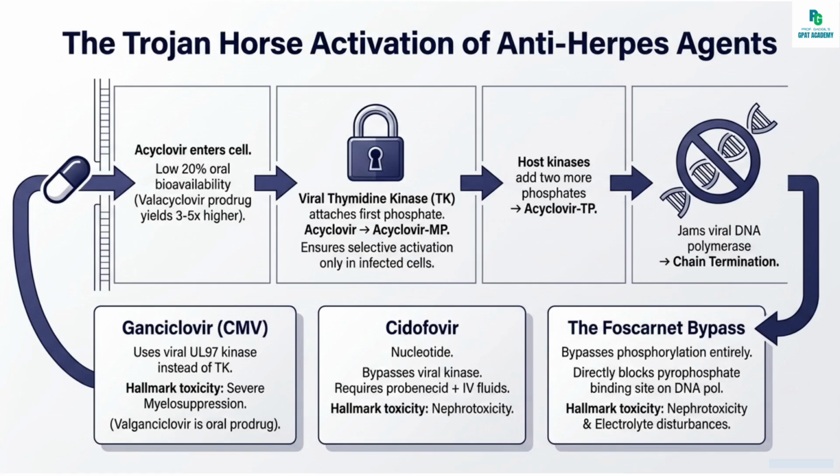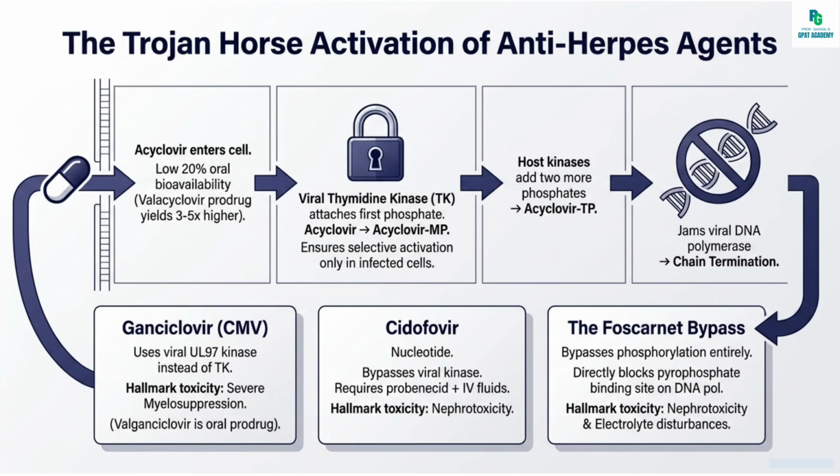First are the anti-herpes agents. These are the guanosine analogues that require triple phosphorylation to become active. The first phosphorylation is done by the viral thymidine kinase, ensuring selective activation in infected cells. The triphosphate form inhibits the viral DNA polymerase and causes chain termination. Acyclovir is the prototype. Its activation is via the viral thymidine kinase into acyclovir MP. The host kinase then converts it into the acyclovir TP.